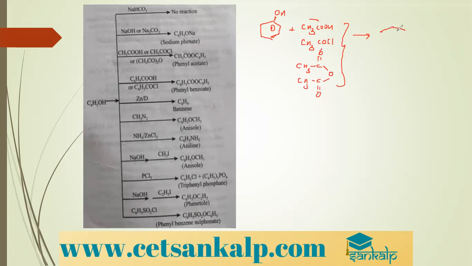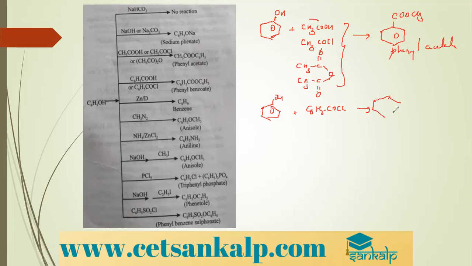So in all these cases, what we get is the benzene ring, then we get OCOCH3. So phenyl acetate is obtained. So instead of taking CH3 group, if I take the benzene ring and treat it with C6H5COCl, what happens?